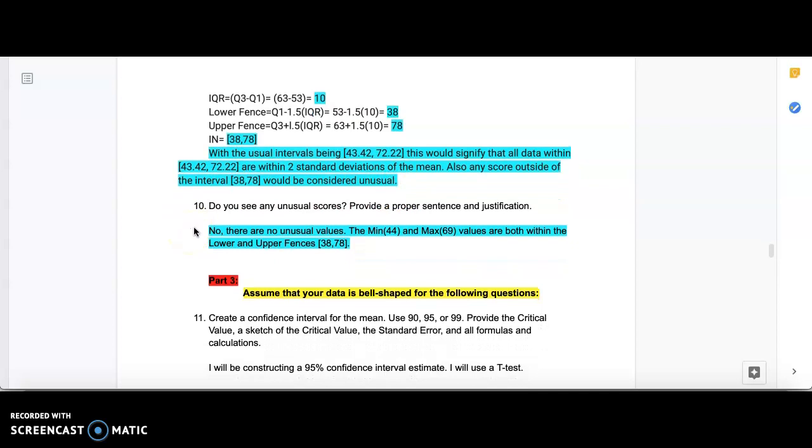Leading us into number 10, do you see any unusual scores? Provide a proper sentence and justification. No, there are no unusual values. The minimum being 44 and the max 69 values are both within the lower and upper fences of 38 and 78.